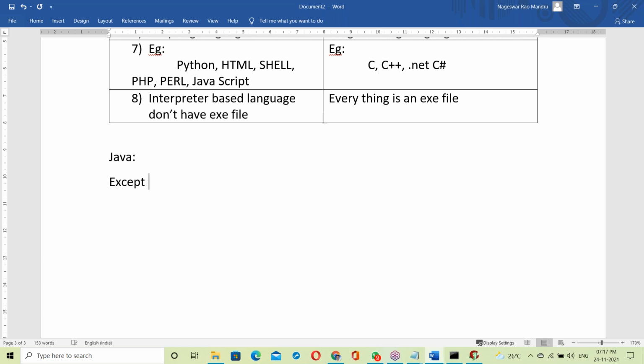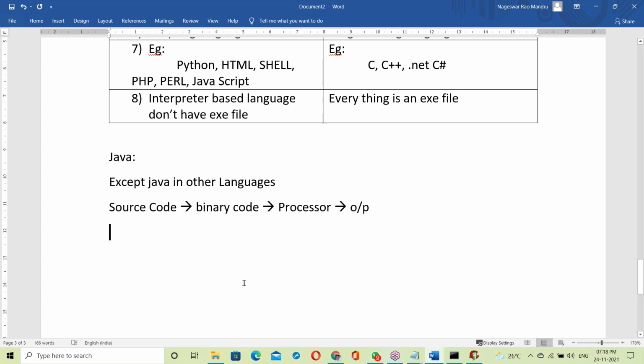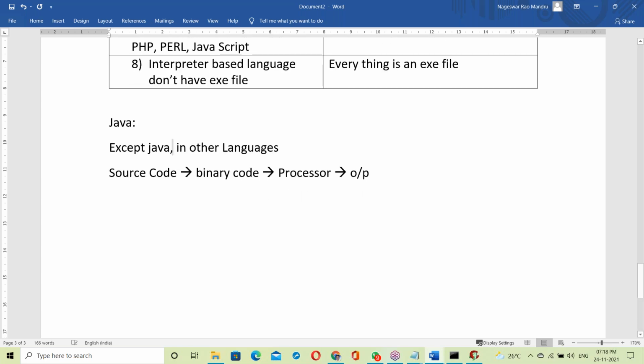Except Java, in other languages, the source code converts into binary code. That binary code is given to the processor, so the processor takes that code and generates outputs.